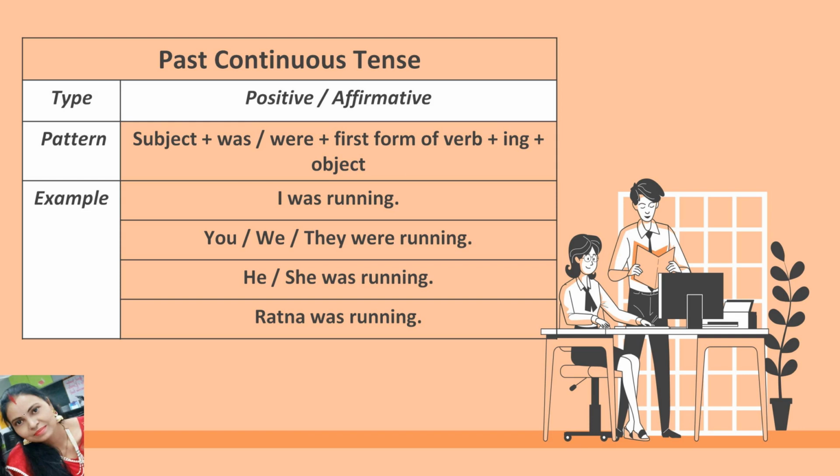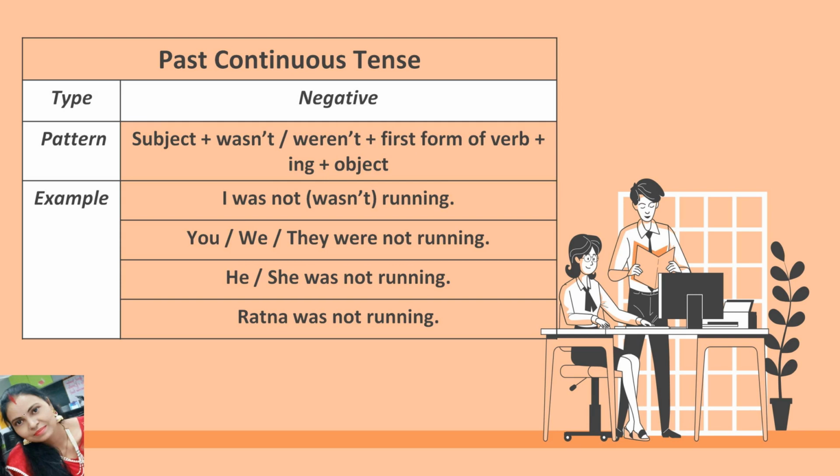In this sentence, we use was and were according to the subject. If our subject is singular, we use was. If our subject is plural, we use were. For example, I was running. You, we, they are the plural subjects, that's why we are using were running. He, she was running. Here he and she are singular subjects, that's why we are using was. Ratna was running. Ratna is a singular subject, that's why we are using was here. And we are adding ing with the verb, that is run, in this sentence.